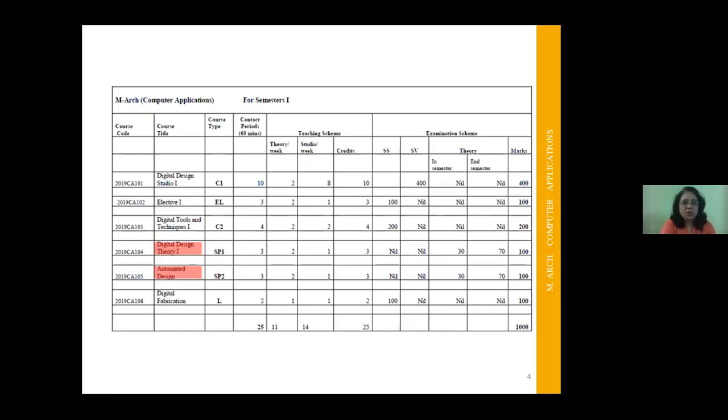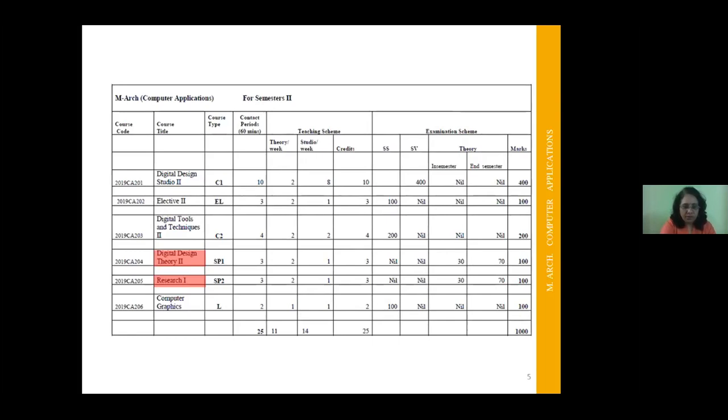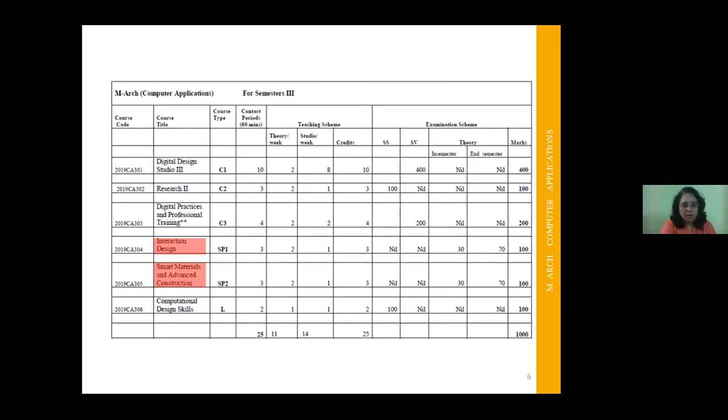In semester 2, you are going to have 6 subjects again, out of which 2 subjects are theory. In the third semester also you have 2 theory subjects and a total of 6 subjects. Here you are going to end up with the research project which is going to be published as a paper, which we always encourage all the students to do.